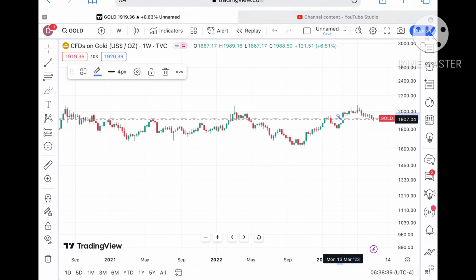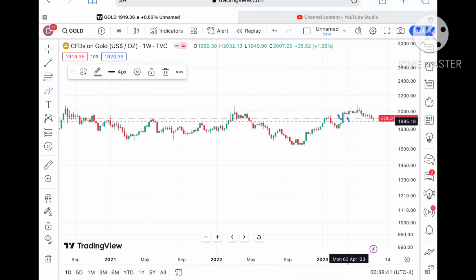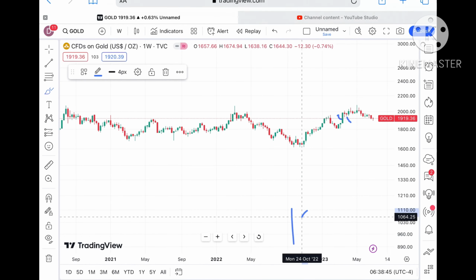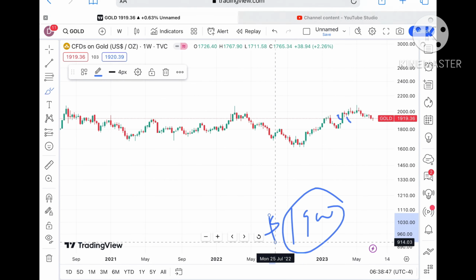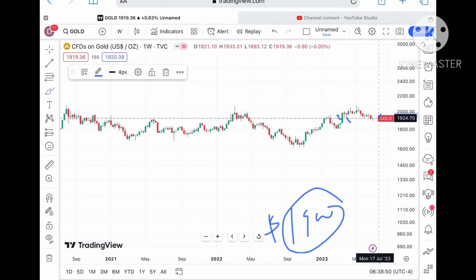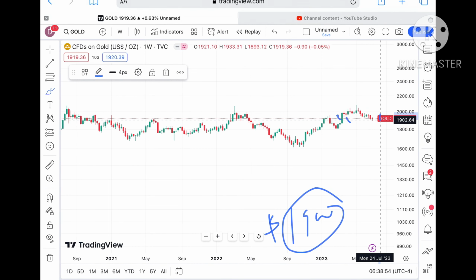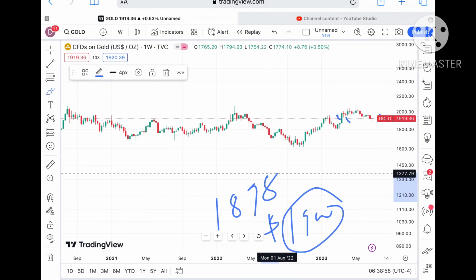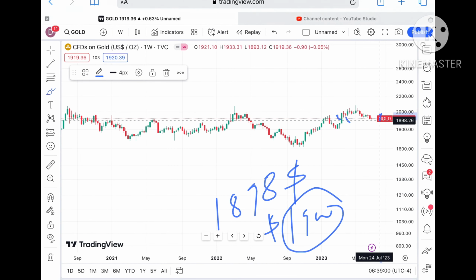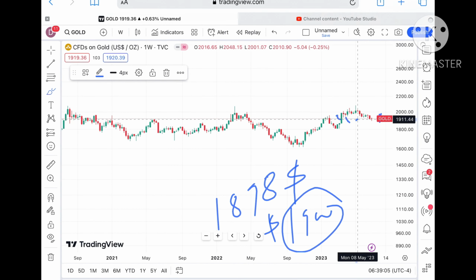Okay, and if the price falls below 1907, chances of going further low will be there, and then we can see it can go towards a level of around $1900. Keep that in mind, that once the price falls below a level of $1907, chance of touching 1900 is there, and from there we can see it can go towards a level of around $1898.